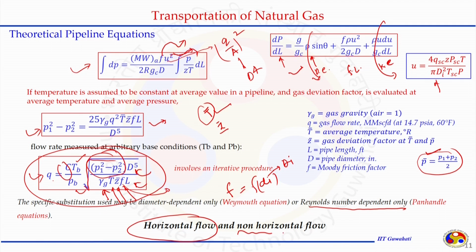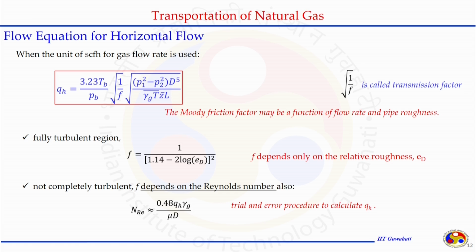We can establish the relationship for non-horizontal flow conditions also. We will do this later on. So, let us go for the horizontal flow. What we got when we convert the units, as I mentioned in the last slide, is that the numerical coefficient C appearing at the end will get changed.